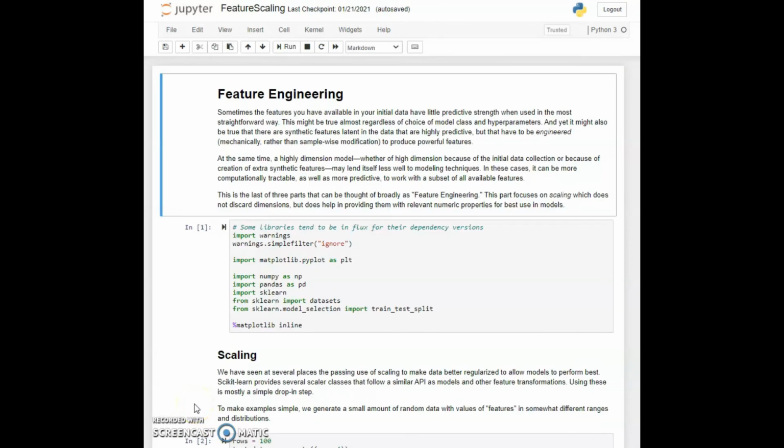So let's move on to feature scaling. One of the styles of feature engineering that you will almost always do in your overall pipeline of data processing and machine learning modeling is you will want to scale your data.